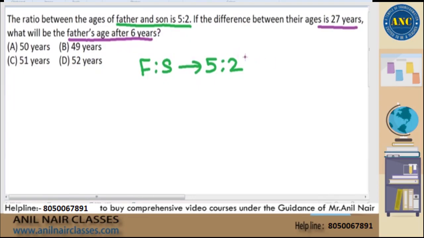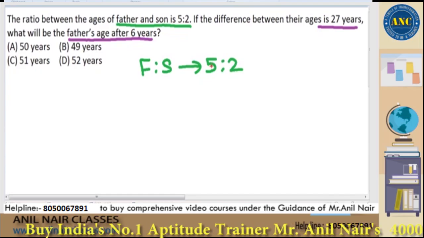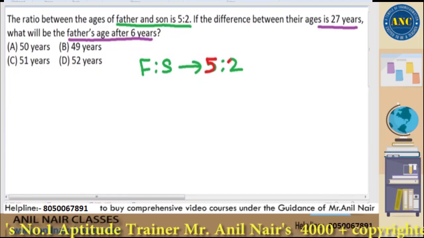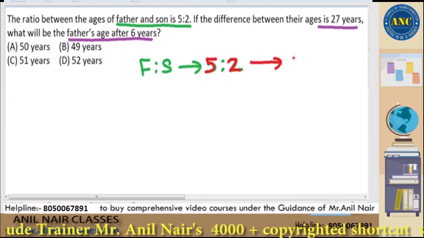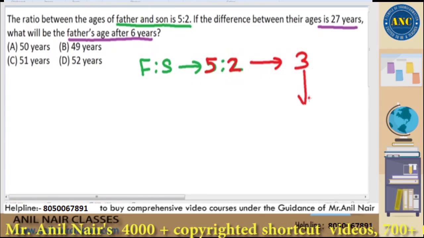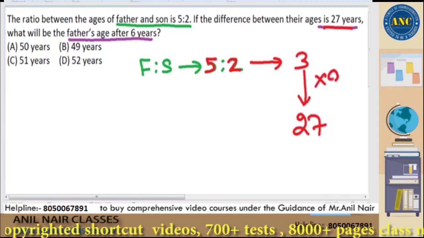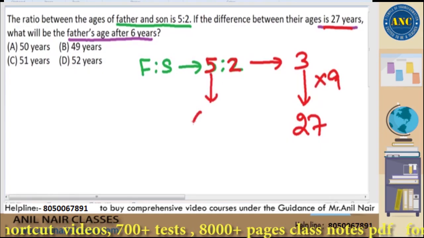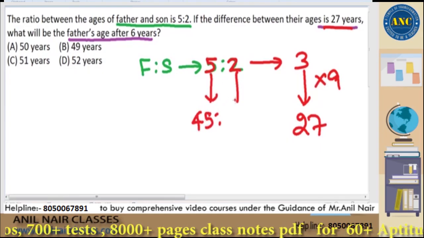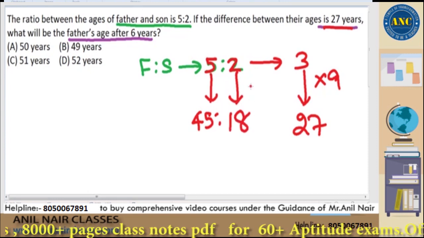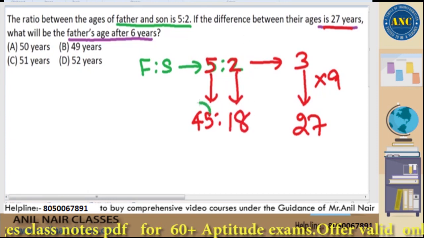Now, according to the ratio, father is 5 years, son is 2 years, difference is 3 years. According to the question, it is given as 27 years. 3 into 9 is 27. 5 into 9 is 45. 2 into 9 is 18. Father presently is 45 years.